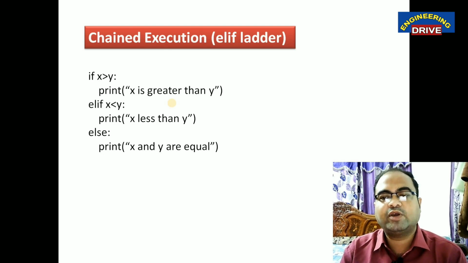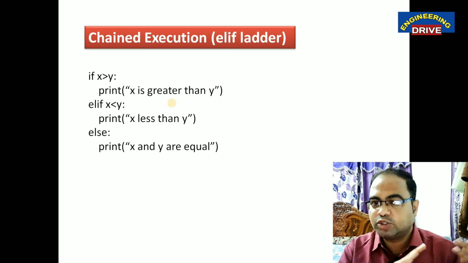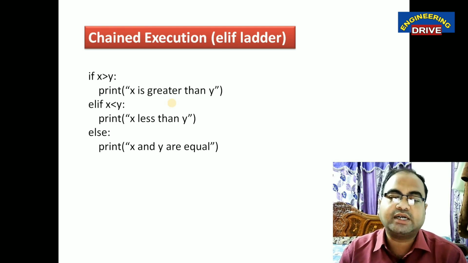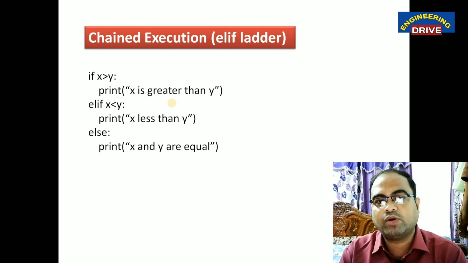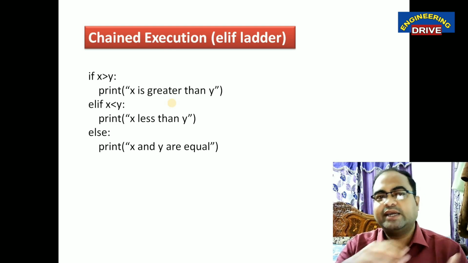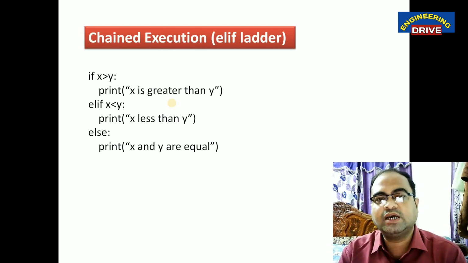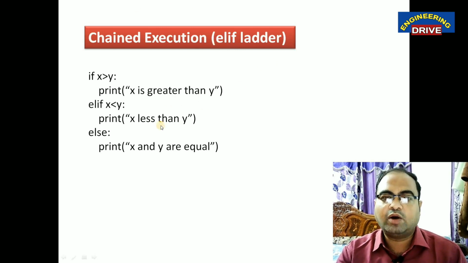In the second program we have handled two conditions, that is the true condition as well as the false condition. But sometimes we want to handle multiple conditions, a chain of conditions. At that time we can use the third facility provided by Python in selection statements, that is chained execution, or in other words we can call it an elif ladder. Okay, how will it work?